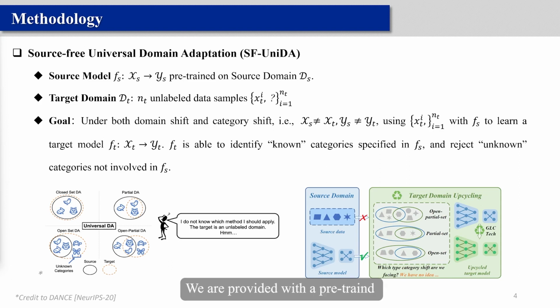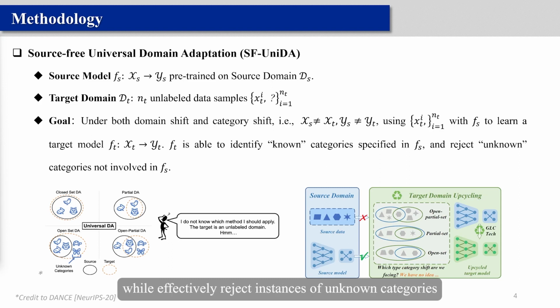We are provided with a pre-trained source model and unlabeled target domain data. The objective is to leverage the target domain data and the source model to acquire a target model. And the target model should accurately identify the known categories defined in the source model while effectively rejecting instances of unknown categories that are not encompassed by the source model.